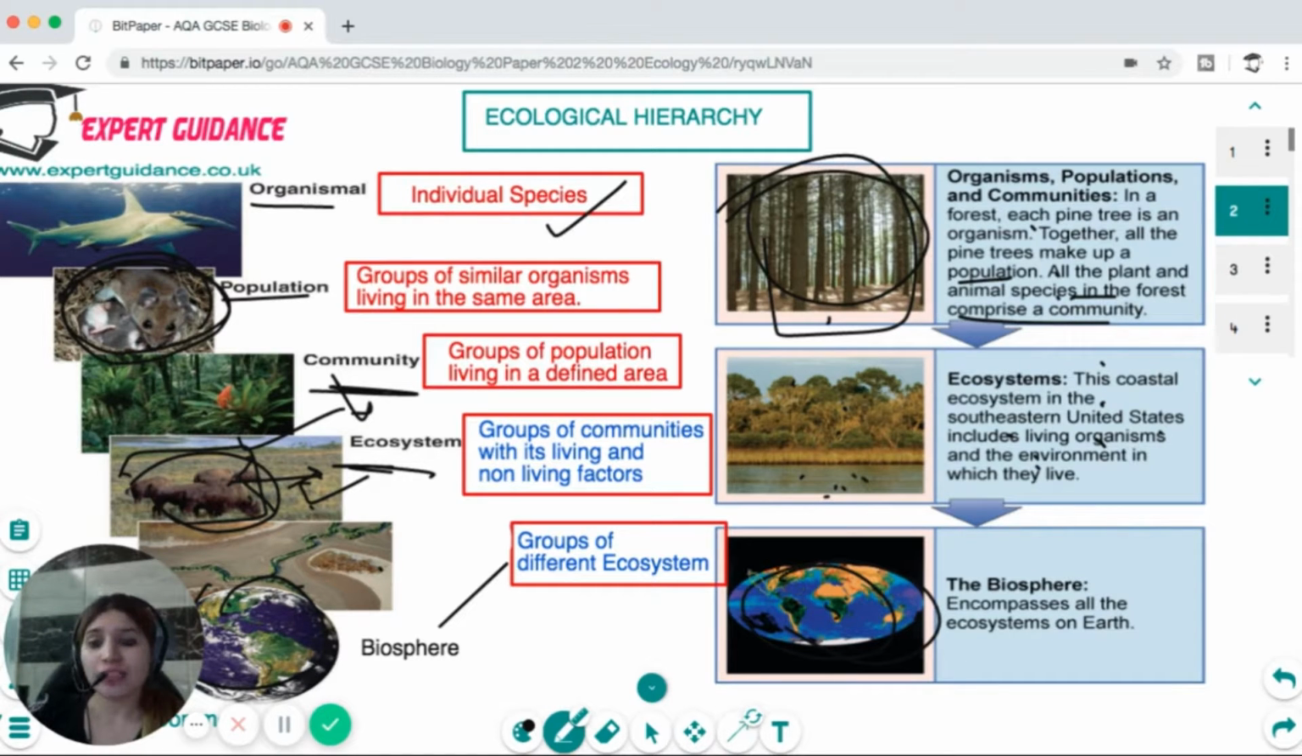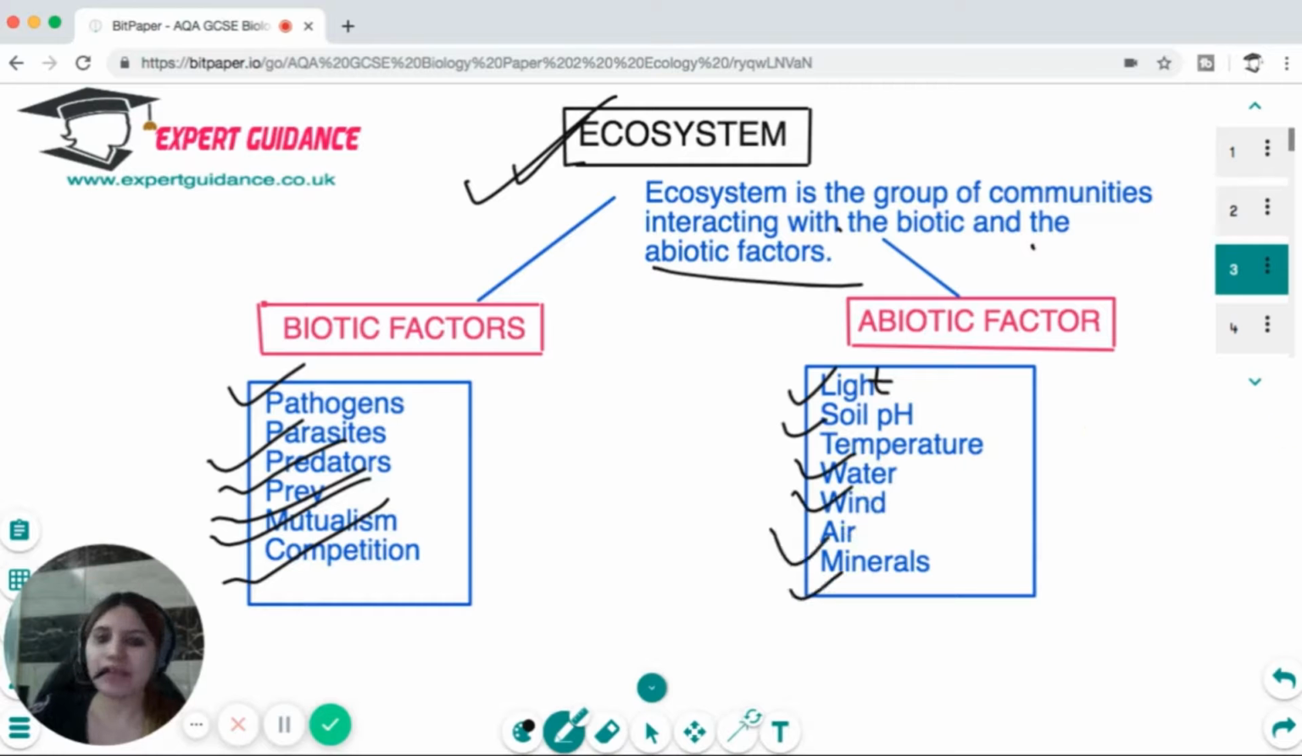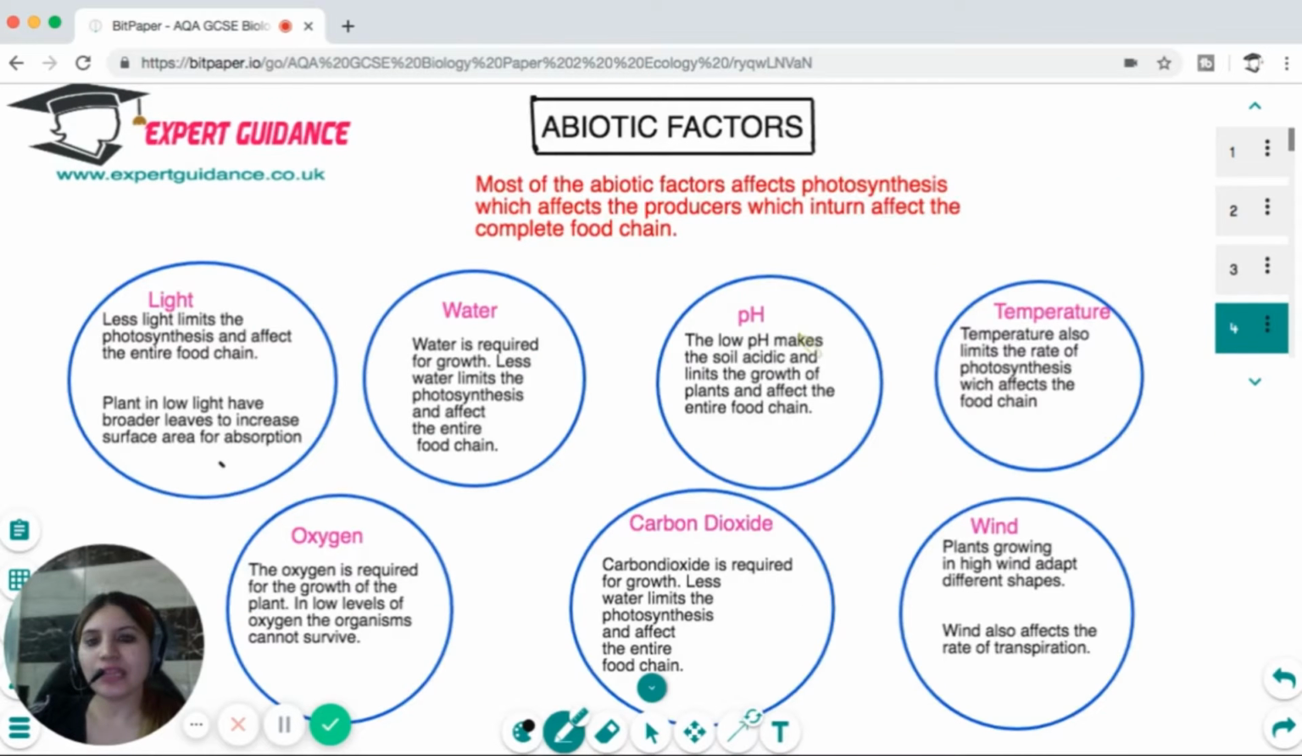So you should know the difference between the population, community, and an ecosystem. An ecosystem is a group of communities which is interacting with the biotic and the abiotic factors. What are the biotic factors? The biotic factors are all the living organisms which are coordinating within an ecosystem. That includes pathogens, parasites, predators, prey, mutualistic organisms, and the competitors. The abiotic factors include all the non-living components like light, soil pH, temperature, water, wind, air, and minerals. Now you should know the explanation of both of these factors and how they interact within an ecosystem.